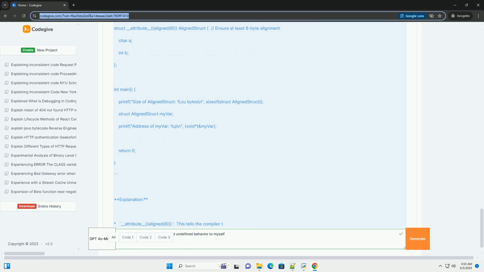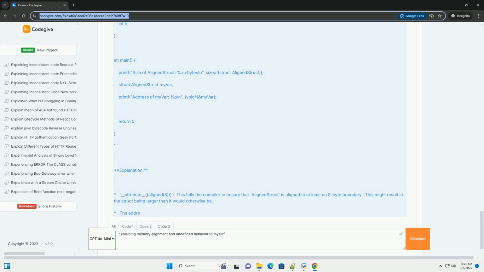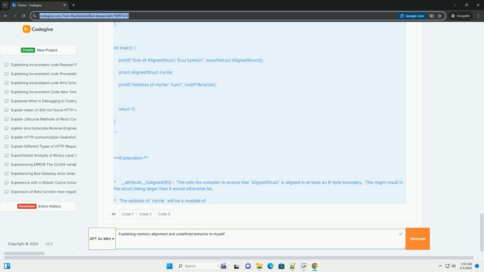3. Atomicity. Aligned access is often required for atomic operations, which are used in concurrent programming to prevent data races. Atomic operations need to be able to read and write entire data values in a single, indivisible step. How does alignment work? The compiler is responsible for ensuring that data is properly aligned. It does this by inserting padding. When defining structures or classes, the compiler may insert extra bytes, padding, between members to ensure that subsequent members are aligned.